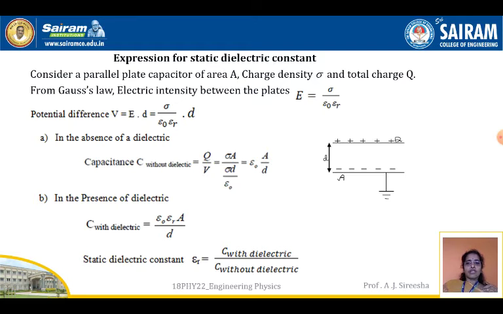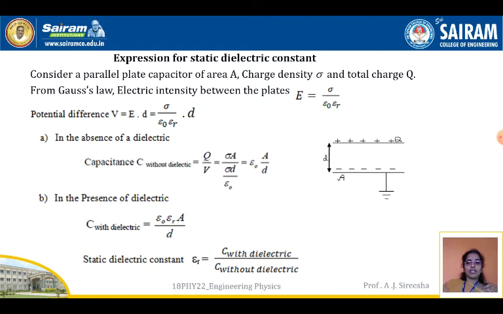Here the potential difference V is equal to E into D, that is sigma by epsilon R into epsilon naught into epsilon R, into D. Here you can see E is equal to sigma by epsilon into epsilon R. That value of E we have substituted, potential difference V is equal to E into D. In the absence of dielectric, the capacitance C without dielectric is Q by V. You know the relation C is equal to Q by V.